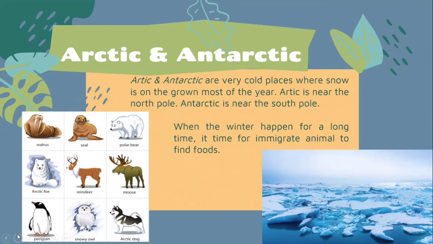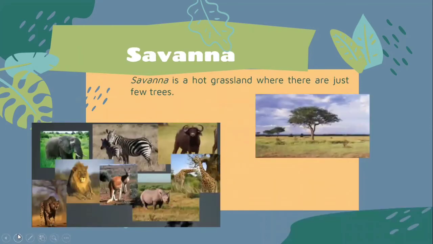The next one we will learn about is savanna. Savanna is a hot grassland where there are just a few trees. We cannot find a lot of trees, just a little bit. As you can see on the screen, here are examples of animals that you can find in the savanna.